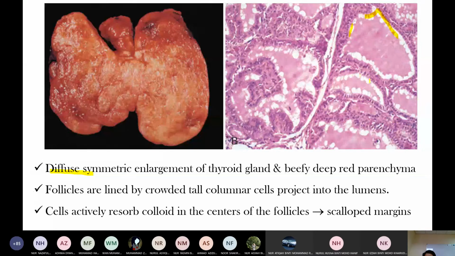And then you see here the clear space. This is what we call scalloped margin, because the cells reabsorb the colloid in the center of the follicle. The active cells reabsorb the colloid, so it presents with scalloped margin, because of increased thyroid hormone production.